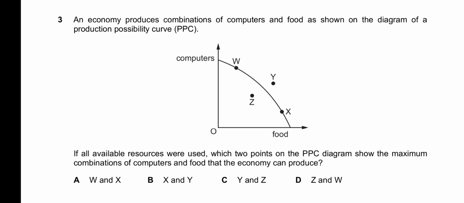So it indicates that some resources are unemployed, so it does not show the maximum combination of computers and food. And secondly, Y is outside of the production capability of a country, so at current, in the short term, the country cannot produce at Y. It can only produce at a point within the PPC or on the PPC, which are W and X. So W and X are the possible options that allocate all available resources to the production of computers and food. So W and X are the points, and that is shown in A. So A is the answer for 3.